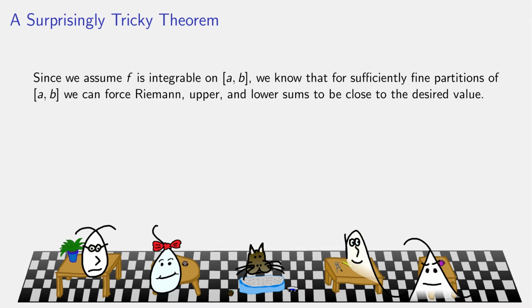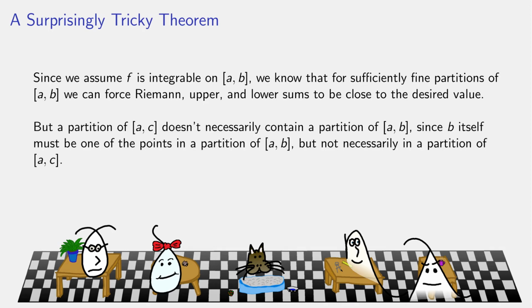So we assumed f was Riemann integrable on the interval from a to b. Therefore, if a partition is sufficiently fine, Riemann sums, upper sums, and lower sums are all going to be very close to the desired value, the integral from a to b of f. But a partition of a to c is not necessarily the same thing as a partition of a to b. If I partition the interval from a to c, there's no guarantee that I happened to pick b itself as a partition point.